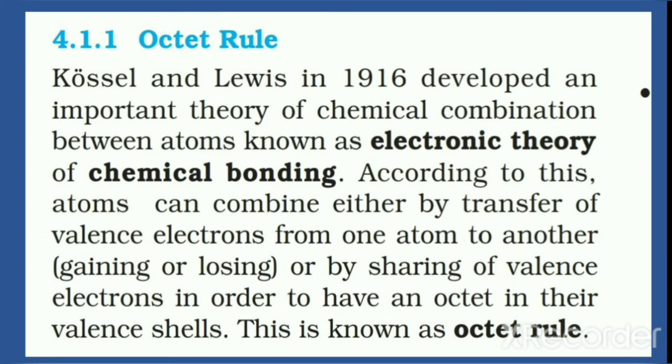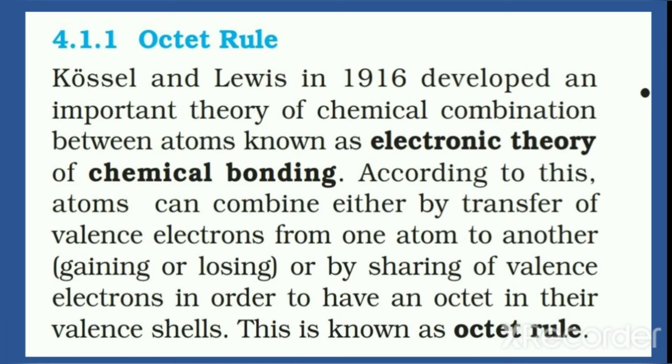So what is the octet rule? According to this rule, atoms can combine in two ways. One way is by the transfer of valence electrons from one atom to another, and this is what happens in an ionic bond. Here there is transfer of electrons from the metal atom to the non-metal atom. So by gaining or losing electrons, atoms can get octet configuration in their outermost shell.